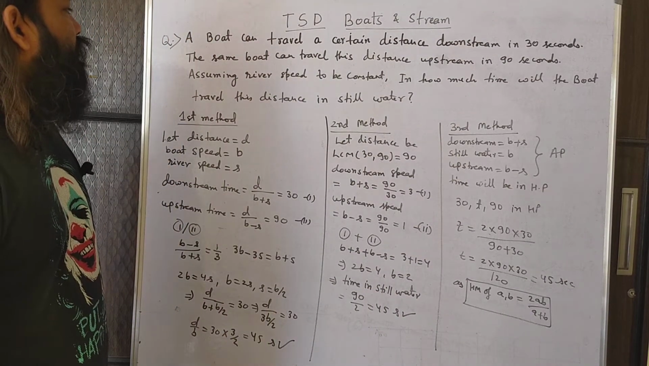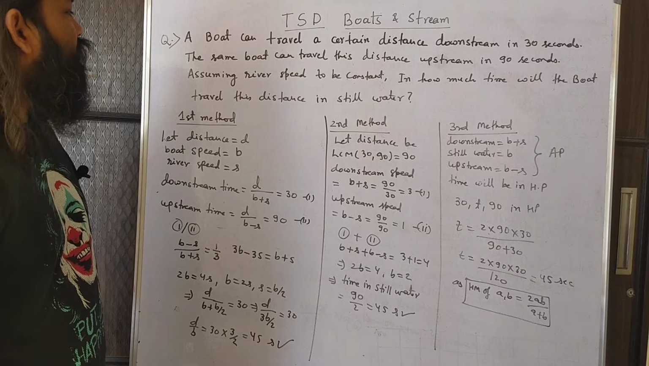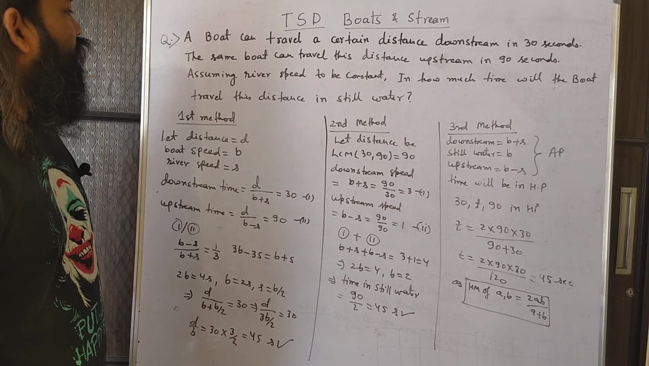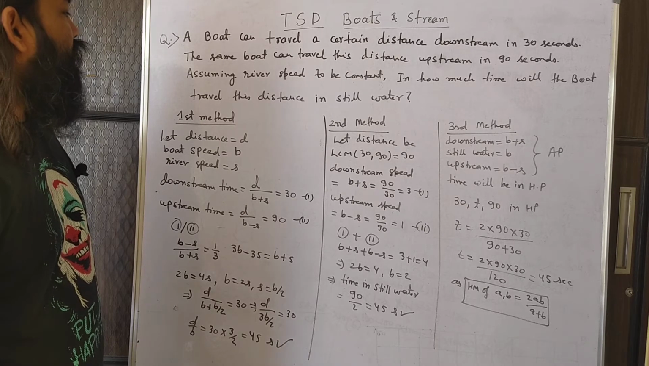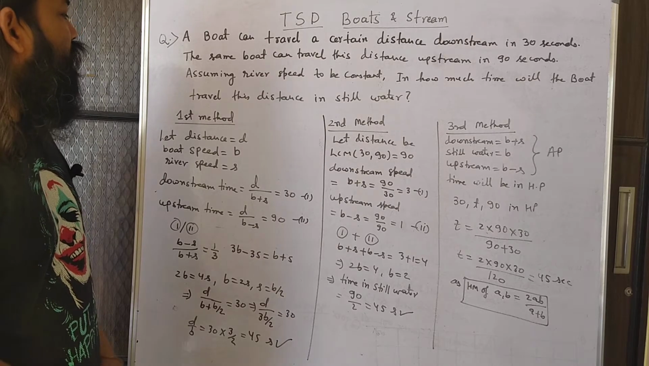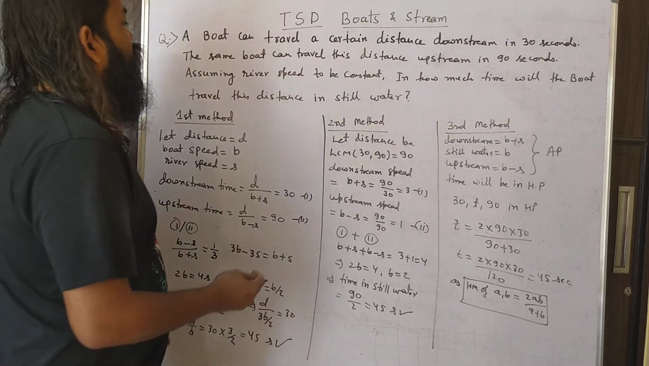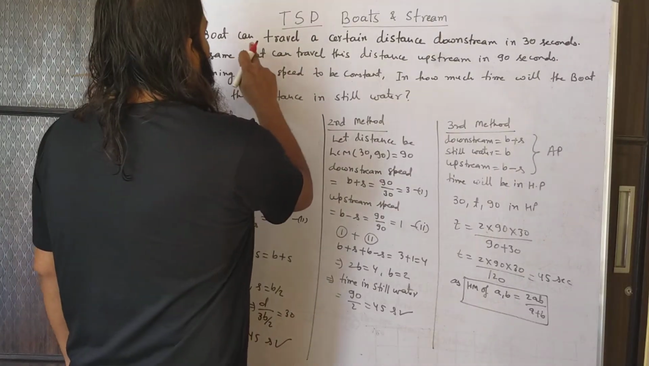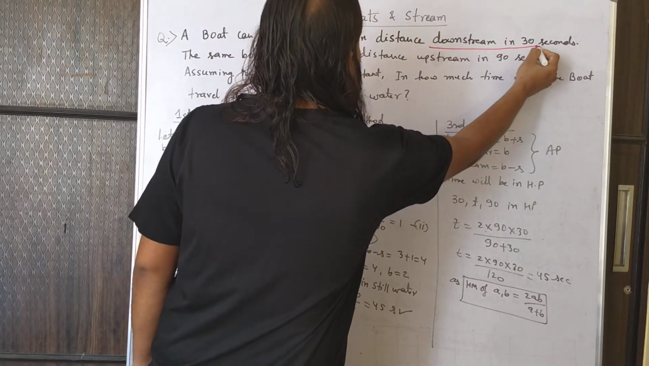A boat can travel a certain distance downstream in 30 seconds. The same boat can travel this distance upstream in 90 seconds. Assuming river speed to be constant, in how much time will the boat travel this distance in still water? Now, there is a boat which can travel a certain distance downstream in 30 seconds.